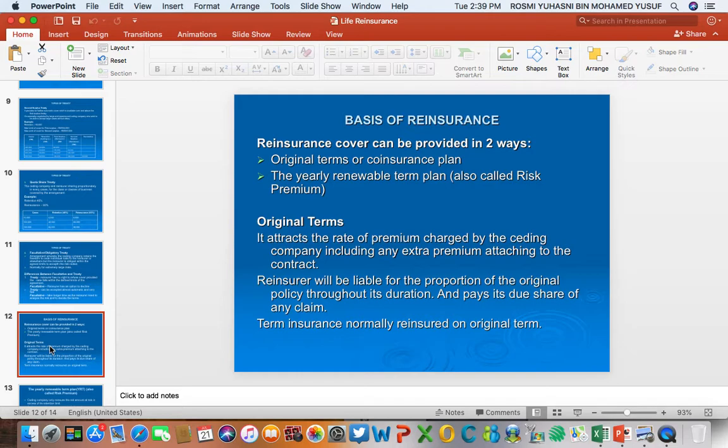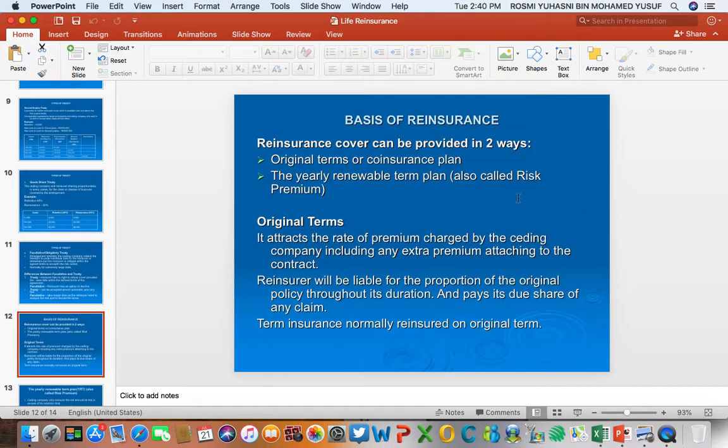So there are different ways to arrange reinsurance for these products. The first way is called original terms or co-insurance plan, and the second way is called risk premium or yearly renewable term plan, or yearly risk premium. So we start with original terms.